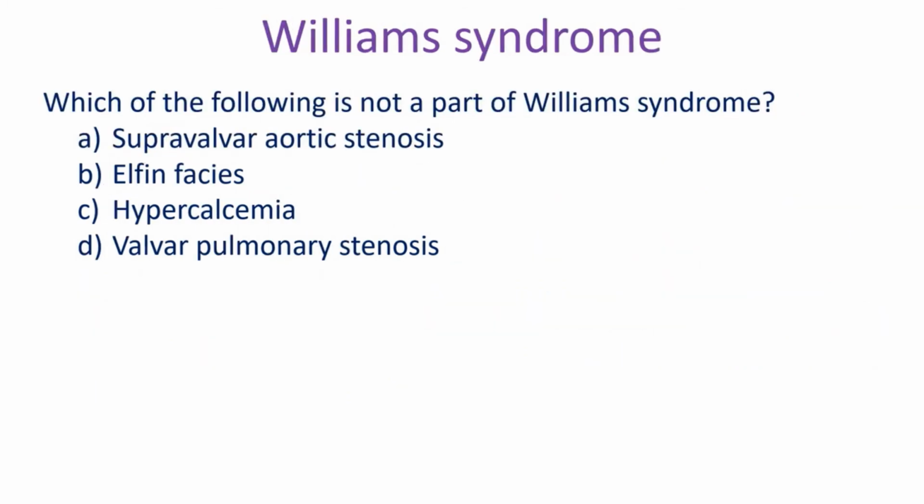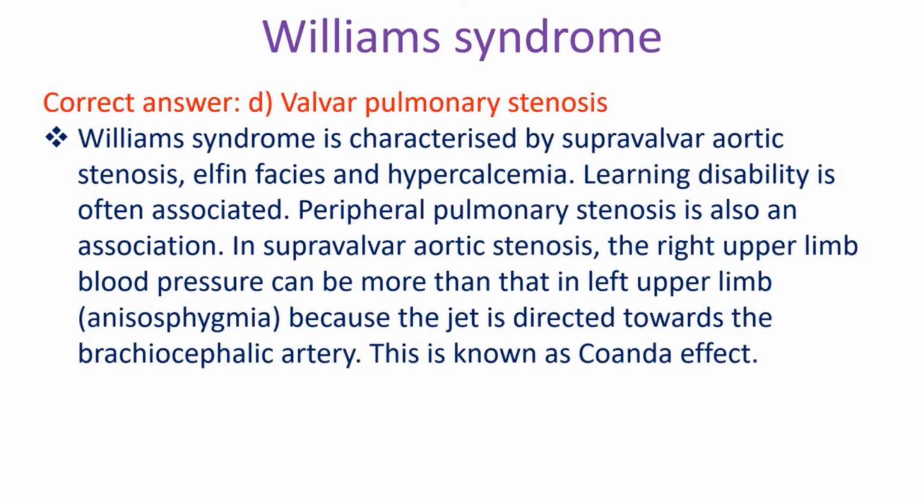Which of the following is not a part of Williams syndrome? A. Supravalvular aortic stenosis, B. Elfin facies, C. Hypercalcemia, D. Valvular pulmonary stenosis. Correct answer: D. Valvar pulmonary stenosis.